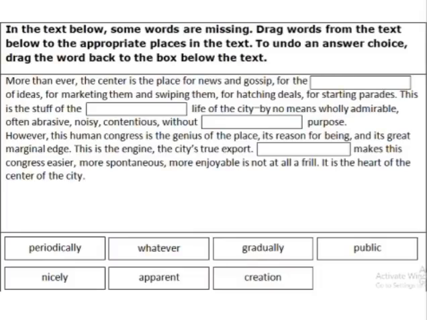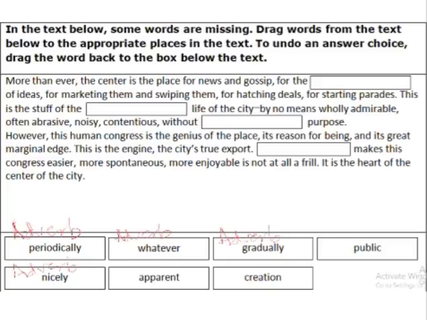For example, this is a text. So as we have done this before, we should first look at the choices. So there are 7 choices given. There are 4 blanks to be filled. So in the 7 choices, we'll first see what is the word form used here. So we can see periodically, whatever, gradually, and nicely. They are all adverbs. So there are 4 adverbs.